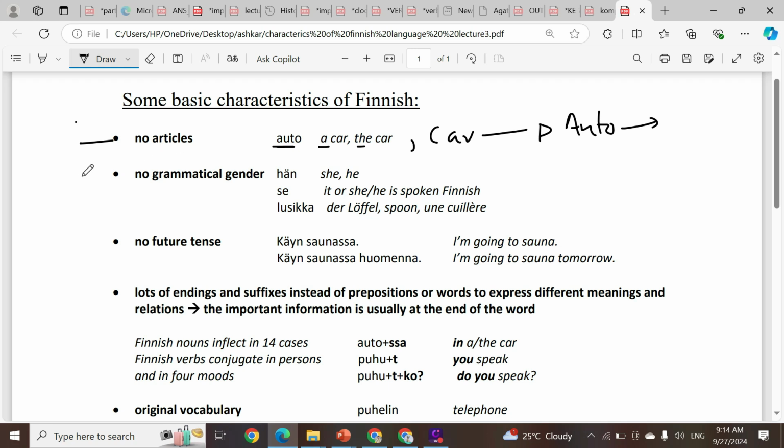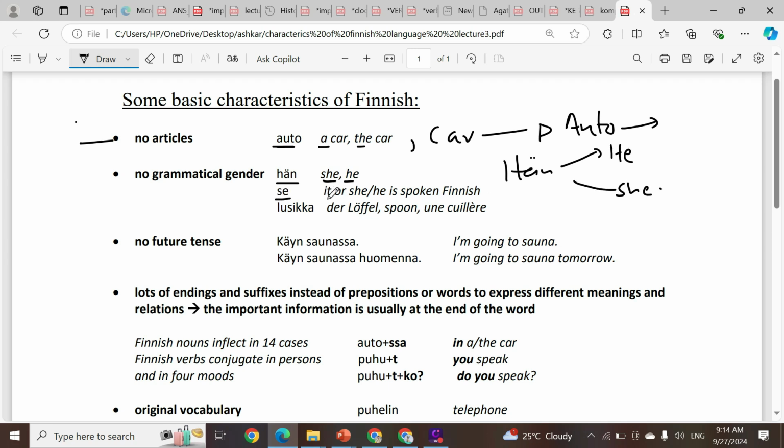The second characteristic of this language is no grammatical gender. No grammatical gender means that, let's suppose, we are writing the word hen, and hen is used for both he and she. If you are talking about she or he, for both we write the word hen and that's it. Hen is used for both, there is no difference between the two.